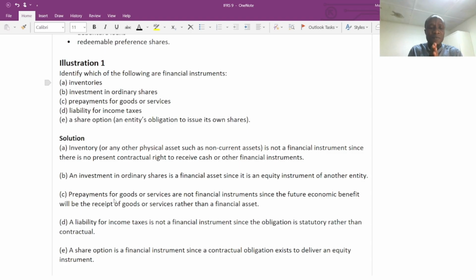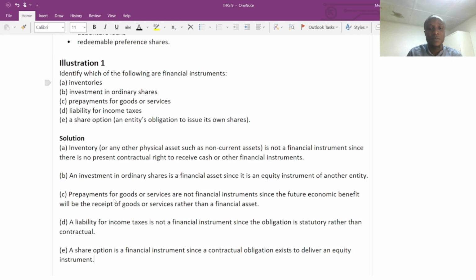So we can't say prepayment is a financial asset because the future economic benefit that we will be receiving is goods or services, and we are not going to receive a financial asset. Though we are going to make the payment in advance, what we are going to pay for is not a financial asset. It's goods or services that we are going to receive. So because we are not going to receive financial assets in exchange, we can't say this transaction is a financial instrument.